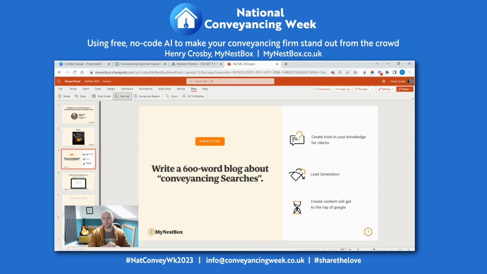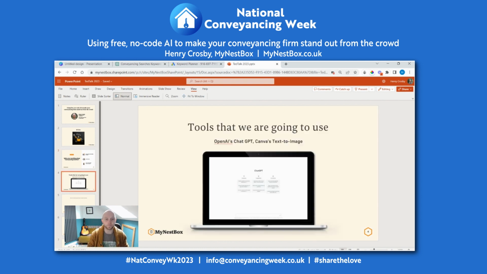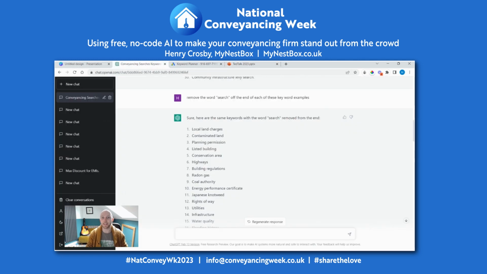I'm going to give an example today where we use AI to create a 600-word blog about conveyancing searches. We want to make sure that the blog enables us to create trust in your knowledge for your clients, generate leads, and get our content to the top of Google. How are we going to do that? Well, we're going to use two very popular at the moment free no code AI platforms. That's OpenAI's ChatGPT and Canva's text to image. So the first thing we're going to do is we're going to go to OpenAI and we're going to start asking it some questions and setting the scene for our blog post.